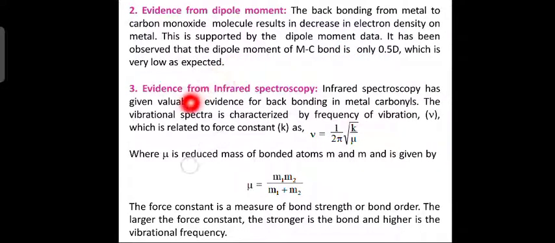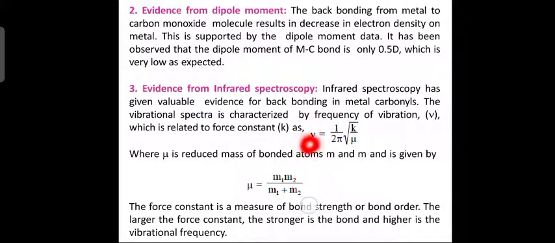Next, evidence from infrared spectroscopy. Infrared spectroscopy also gives evidence for back bonding in metal carbonyls. The vibrational spectra is characterized by frequency of vibration, which is related to force constant K by this formula.